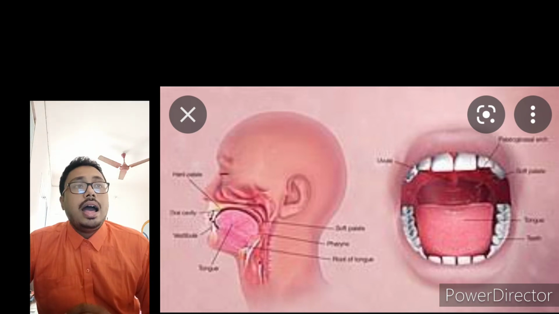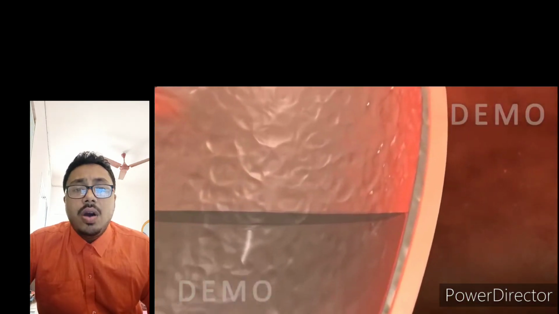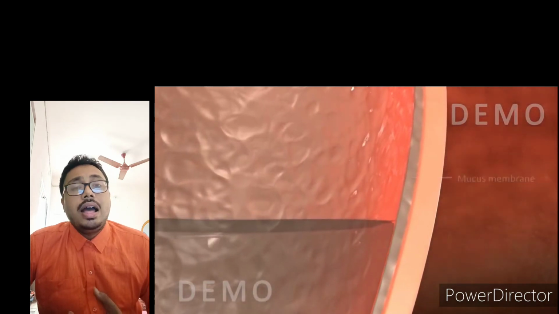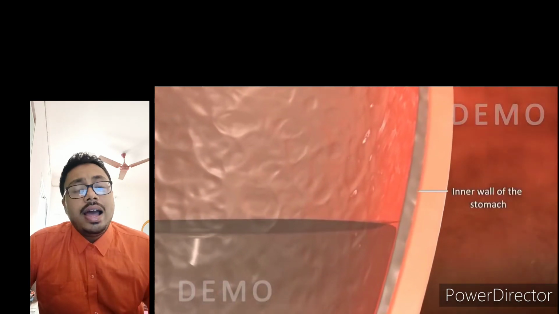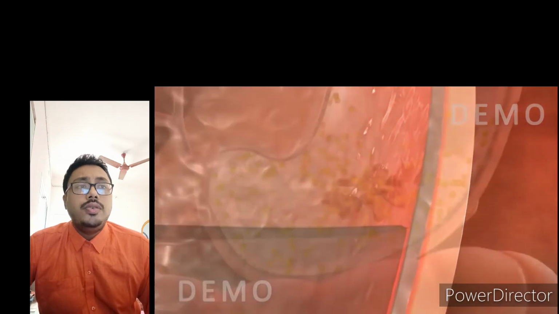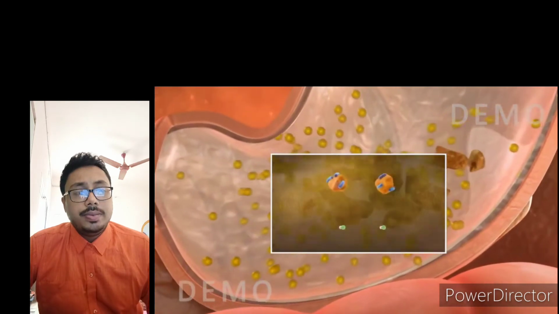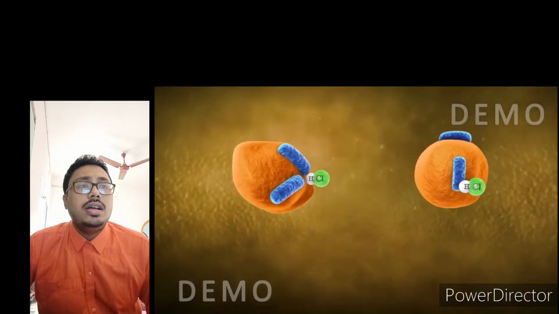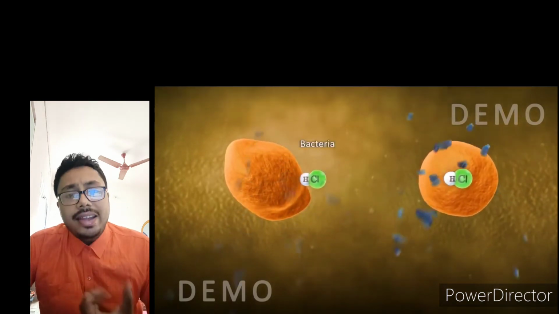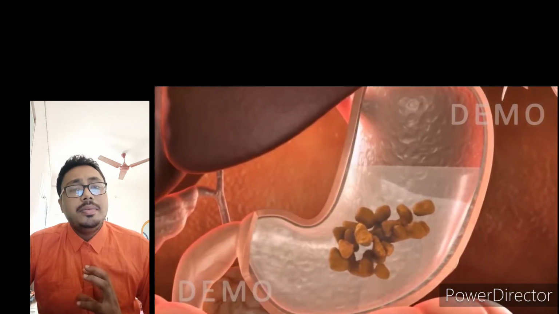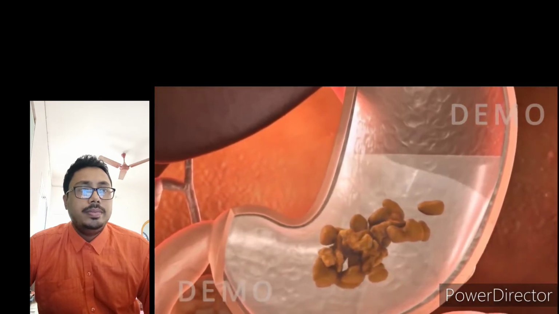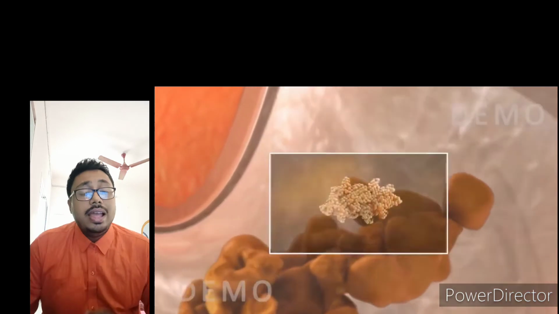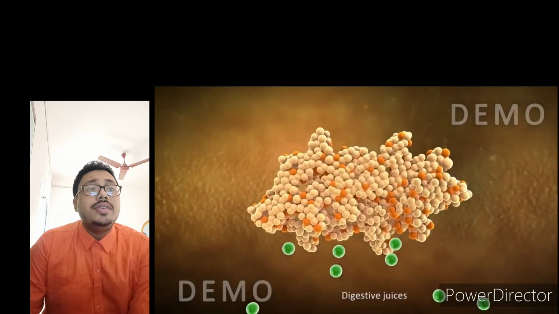So, after this, digestion occurs in the stomach. First of all, I will say that stomach not only digests the food, it also stores the food for 4 to 5 hours. It mixes the food, it grinds the food, it breaks down the food. How does it break down the food? It secretes the digestive juice.